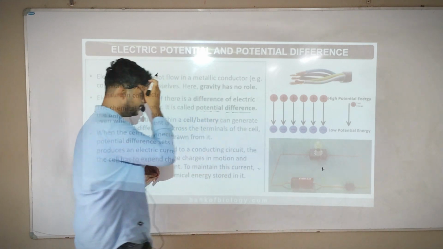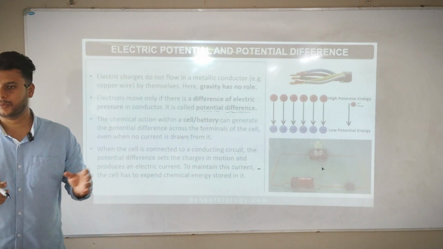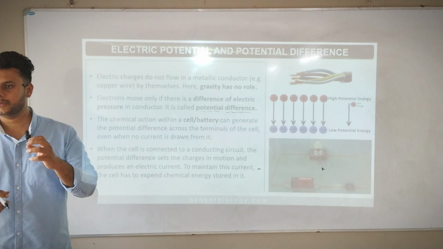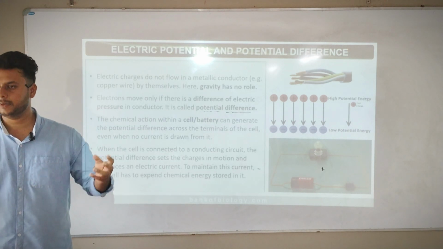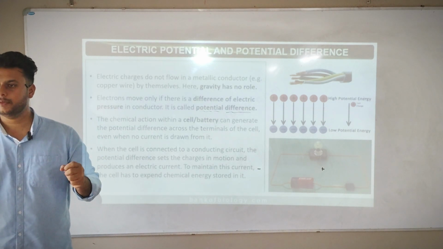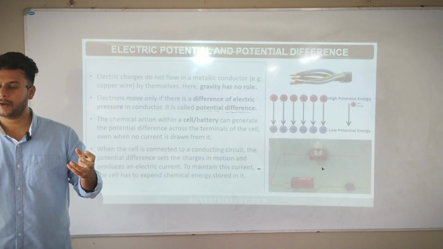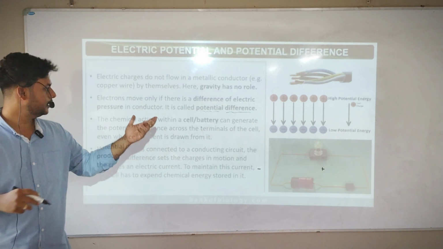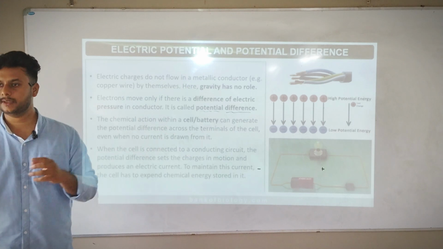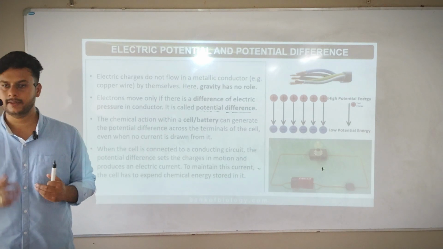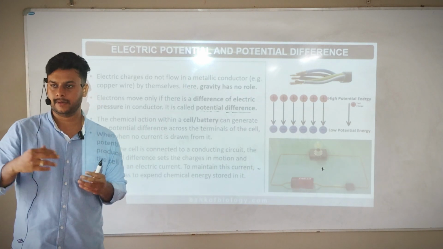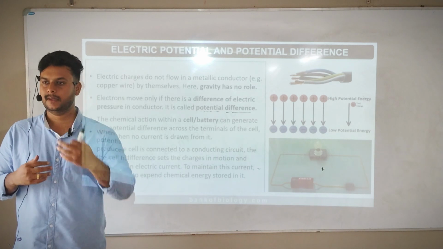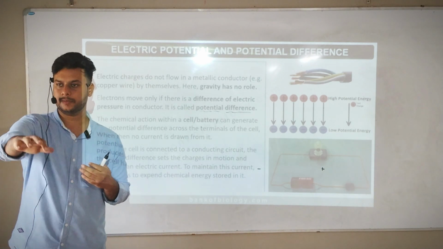See, potential difference means the current should pass from one place to another place. How will it flow from one place to another place? The power of flowing from one place to another place is called potential difference. Potential means like that's my potential. If I travel from here to there, I should have potential or not. From here I should pass there.